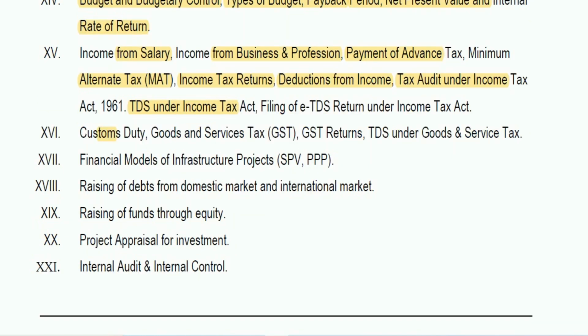Then customs duty and goods and service tax, GST return, TDS under goods and service tax. So these were the topics from the goods and service tax and custom duty. They will ask the surface level question and not in-depth question. So you don't need to go through entire GST Act. Just you should know the gist of GST Acts, the important points, important topics, and all the relevant dates and forms related to GST, basic constitutional provisions, basic concept questions of GST as well as income tax you should be aware of.